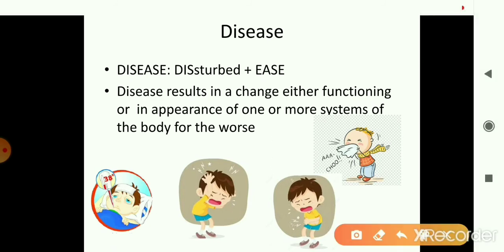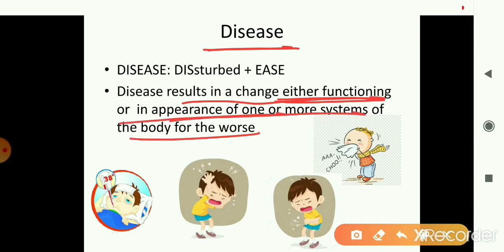Like if someone has loose motions, the moment one gets loose motions or headache, the person comes to know that there's something wrong with the body without knowing the actual cause, whether it is because of some kind of infectious agent or because of some other reason. So without knowing the actual cause, one may be in a state of discomfort. Now, if disease is a state of discomfort that arises because of improper functioning of the body, that is, it results from a change in the functioning or appearance of one or other body part or a system.